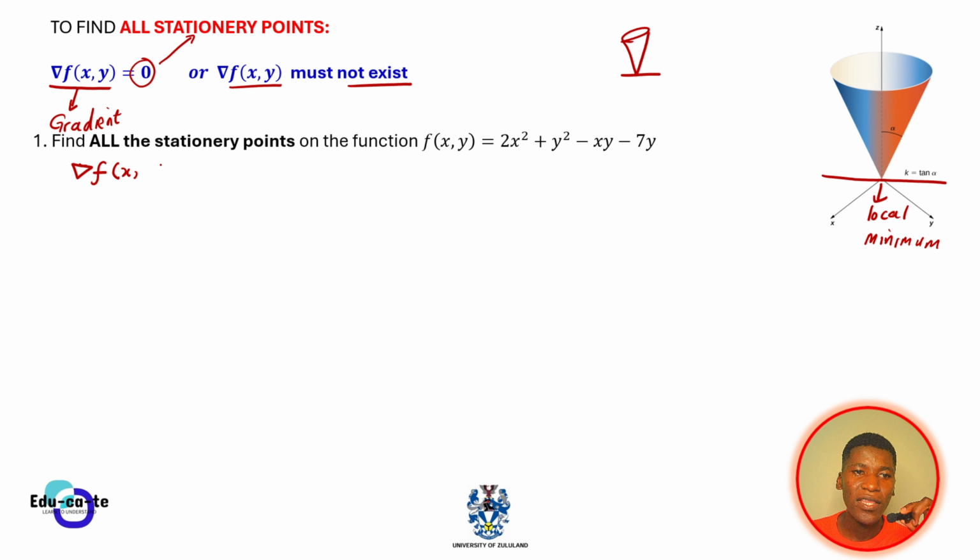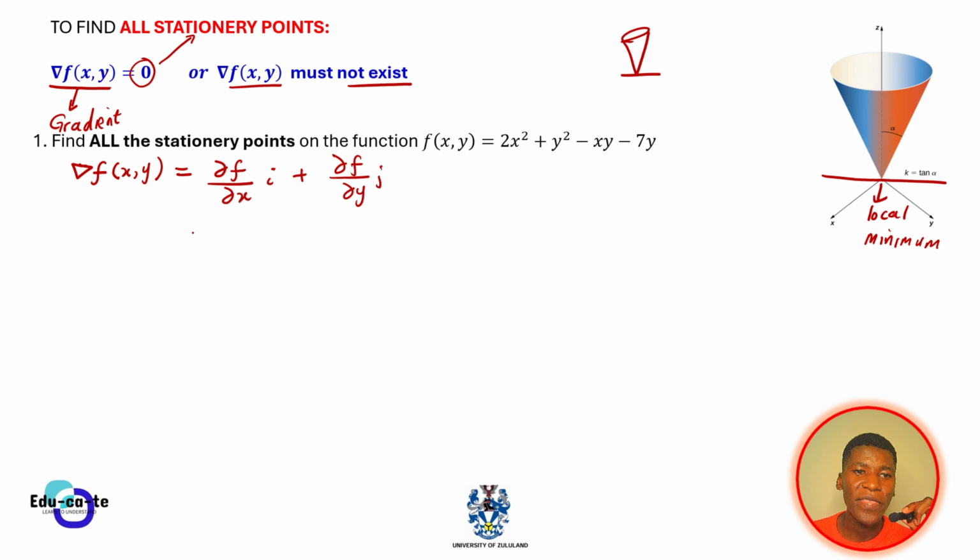So remember, this is a multivariable function, so its gradient will be the partial derivative of f with respect to x, i, plus the partial derivative of f with respect to y, j. Please do watch my video on gradients so that you can fully understand here.